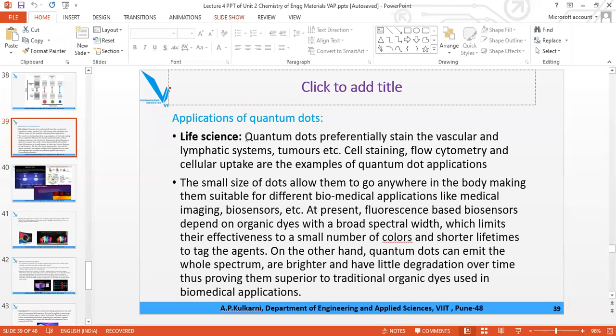Students, am I audible to you? Yes, ma'am. Are we through with the quantum dots? Yes, ma'am. Last lecture, you have started batteries also. Okay, okay, thank you.